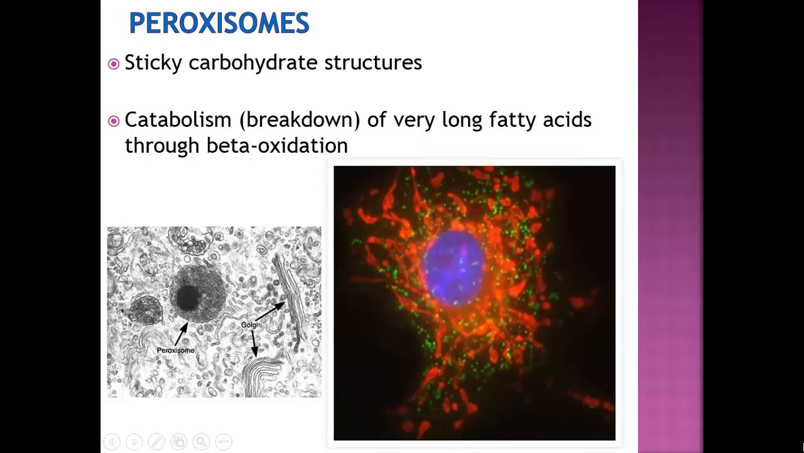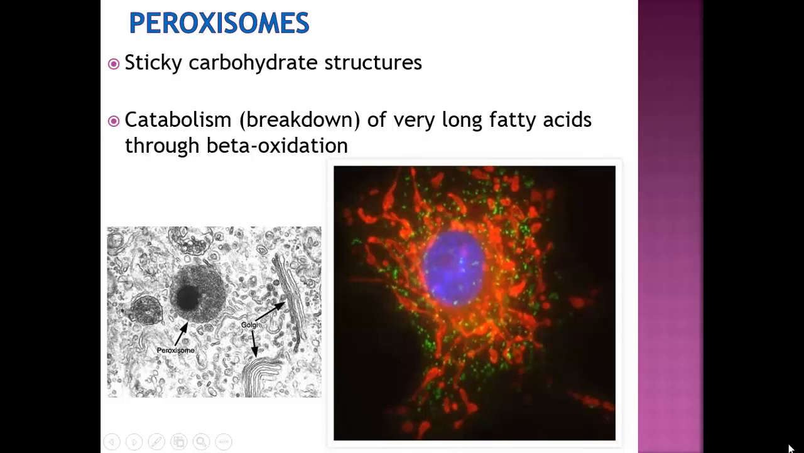The last membranous organelle we will study are the peroxisomes. Peroxisomes are sticky carbohydrate structures. They are responsible for the breakdown of very long fatty acids through the process of beta oxidation. This is the first step in the breakdown of fatty acids.